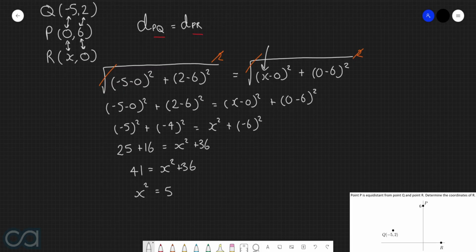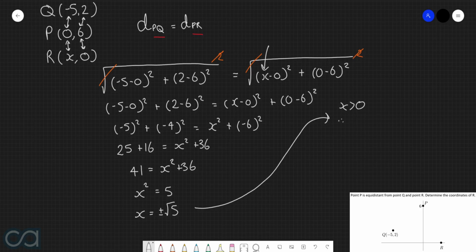Now, by taking the square root of both sides, we end up with x is equal to plus or minus root 5. So in this particular case, we've actually got two different outcomes. However, if we come back to the original diagram, we know that R lies on the positive x-axis, which means that from the diagram, x must be a positive number.